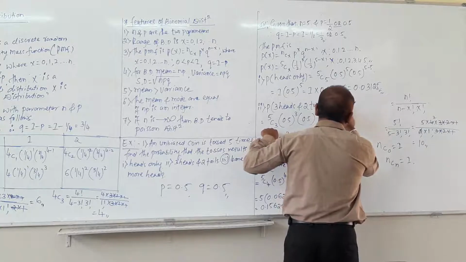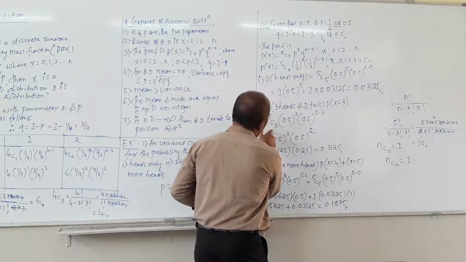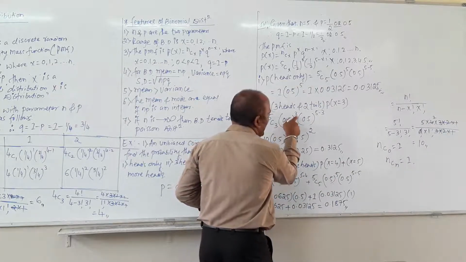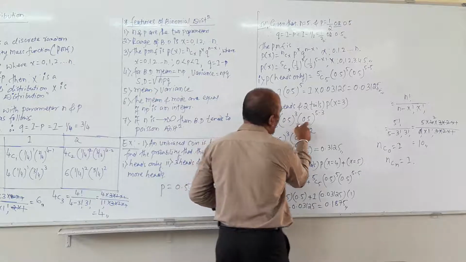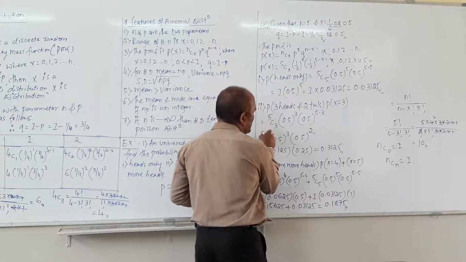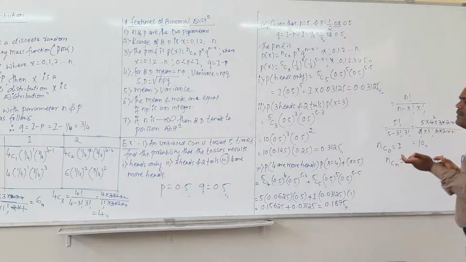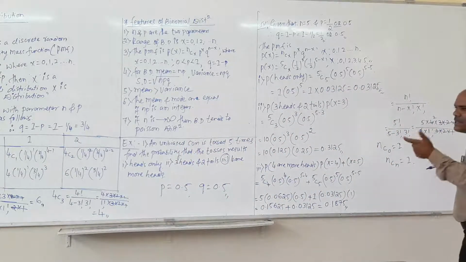It means we have to put the x value 3 in the formula. So 5C3, 0.5 raised to 3, 0.5 raised to 5 minus 3. After simplifying this, let us see the explanation of how we simplified 5C3. It means a combination.